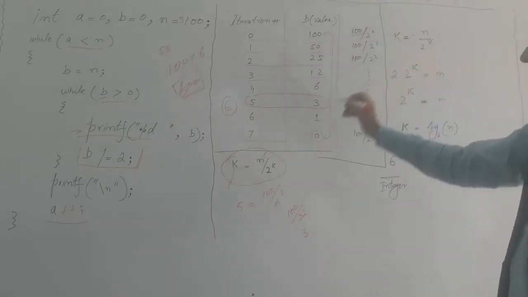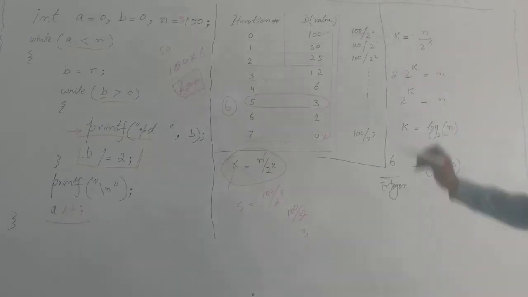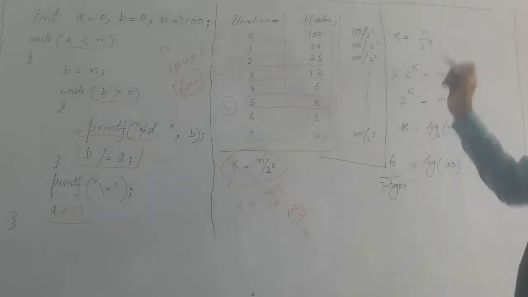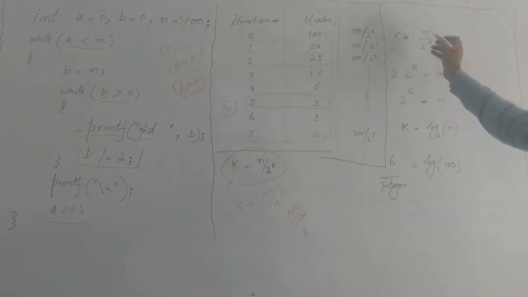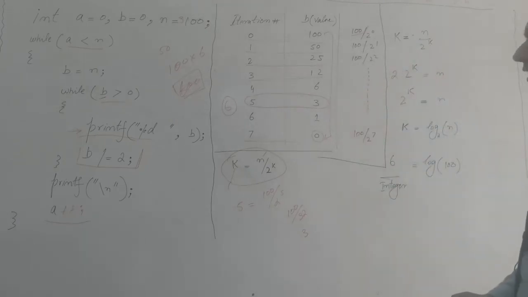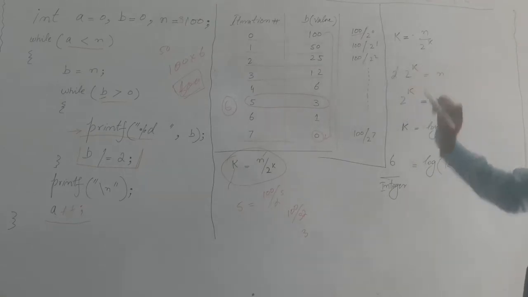This k is equal to n over 2 raised to the power k. If we do cross multiplication, 2^k will go to the other side, so it becomes 2 into 2^k. In algorithm analysis, we often ignore the constants.